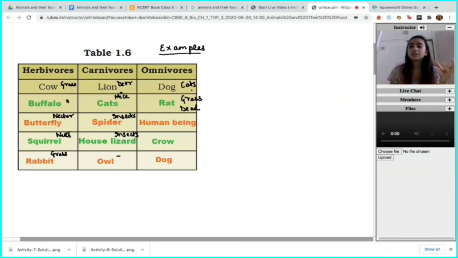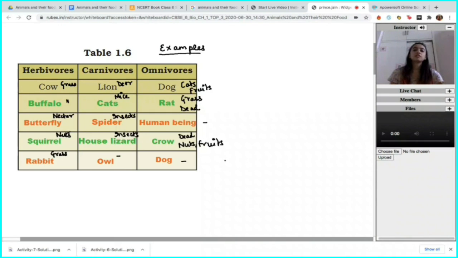Similarly, dogs, not only are they feeding on cats, they eat different food products. They could go for fruits from different trees. So whatever you feed to a dog, they usually just consume it. Human beings, pretty clear example, so I'm going to leave this one out. Crow, as discussed above, is not just feeding on dead organisms, as I told you. A crow is also known to feed on different types of nuts and fruits from trees. So they also have a wide palate, and it's not that they're just simple carnivores. And dog, like we have covered in the above example, so I'm going to leave this one out.